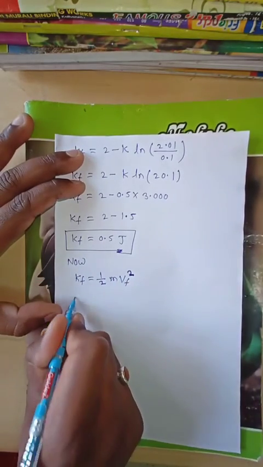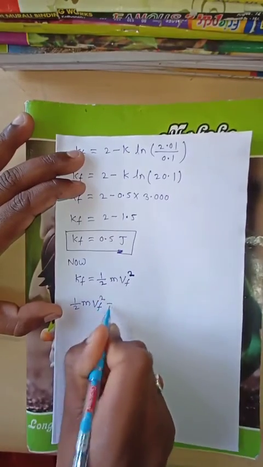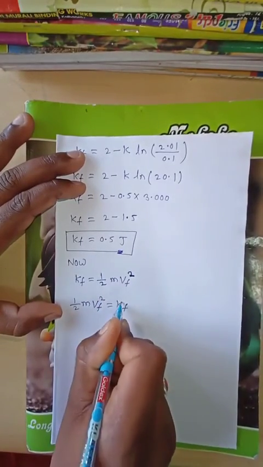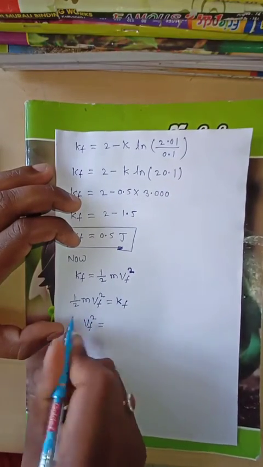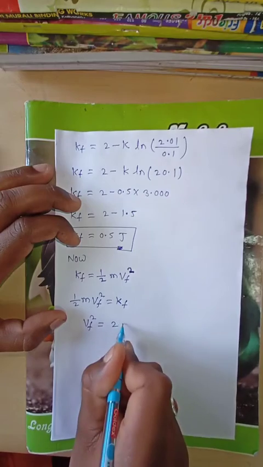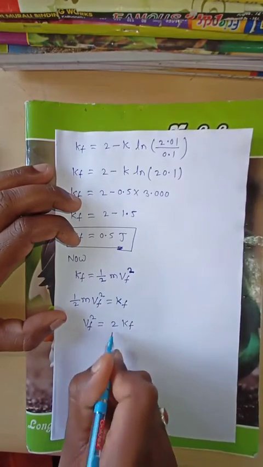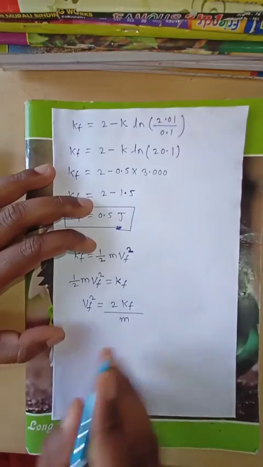From that relation, half m v final square is the final kinetic energy. Therefore v final square is 2 into K final, the final kinetic energy, divided by mass.